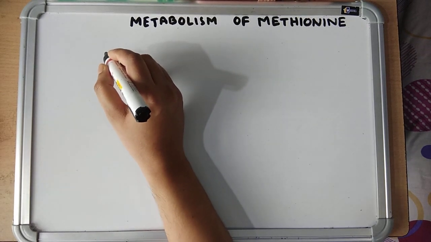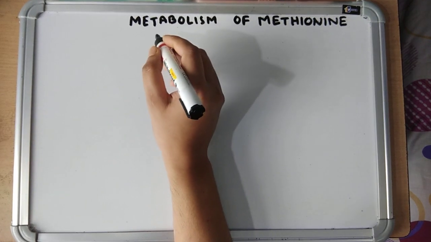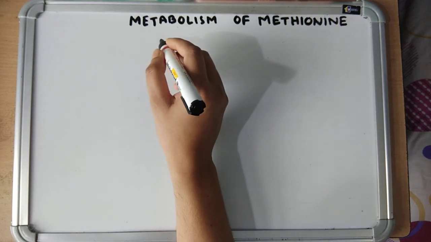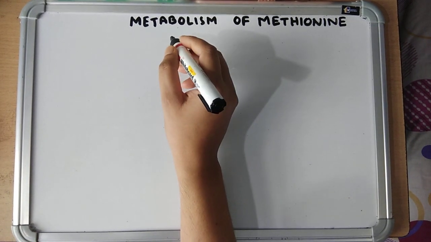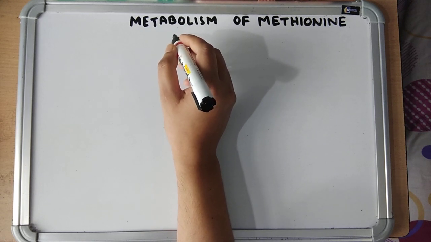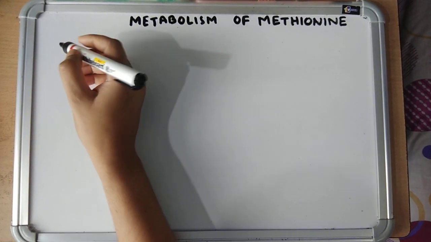Hello students, today's topic is methionine metabolism. So methionine is a sulfur containing amino acid, essential and glucogenic amino acid. So we will discuss the important metabolic reactions of methionine.